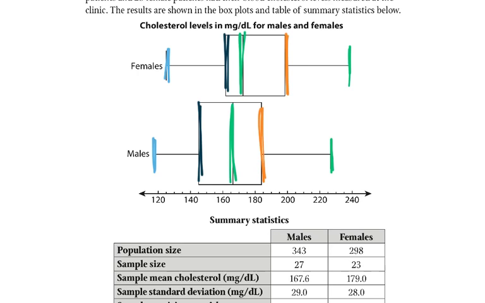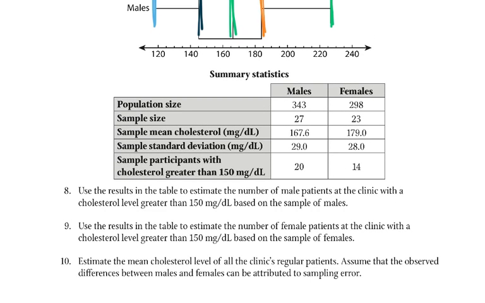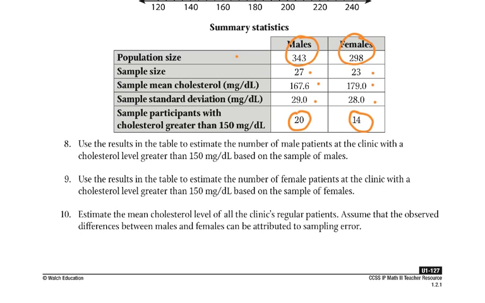So we also have this information: the population size, so the total number; the sample size, the ones they were dealing with; their mean and standard deviations; and then the number that had the greater cholesterol. Use the results in the table to estimate the number of male patients at the clinic with a cholesterol level greater than 150. So we want a ratio again. I'd say 20 out of the 27 had the greater. So we would go, how many out of 343?